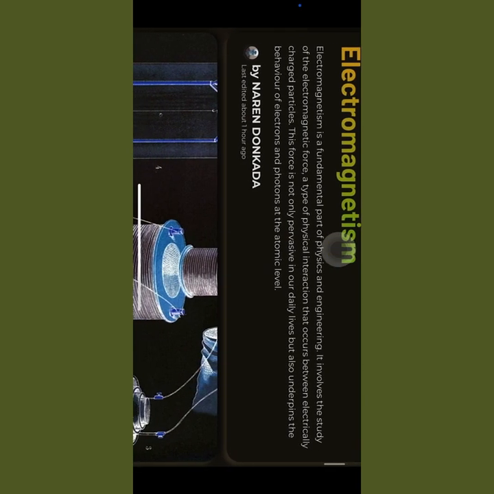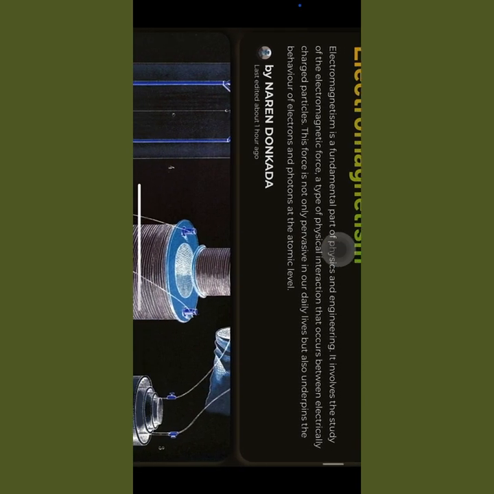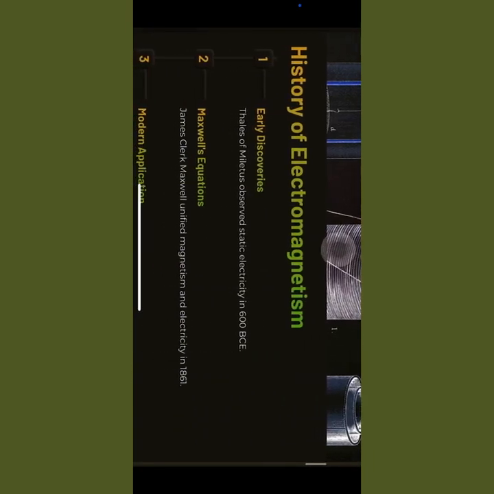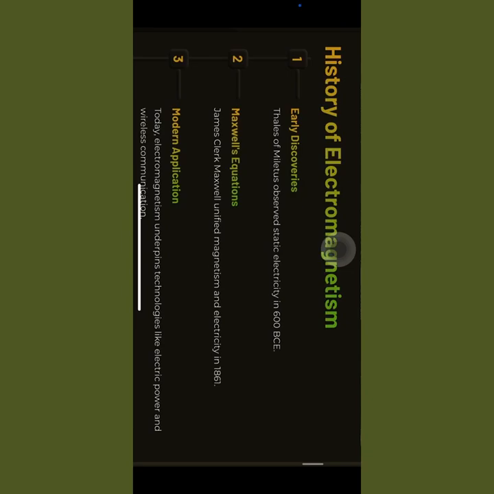Electromagnetic force is not only pervasive in our daily life, but also underpins the behavior of electrons and photons at the atomic level. Right, at the atomic level, that's the basic level. And we can show some particular figures here. What is the history of electromagnetism? Early discovery.